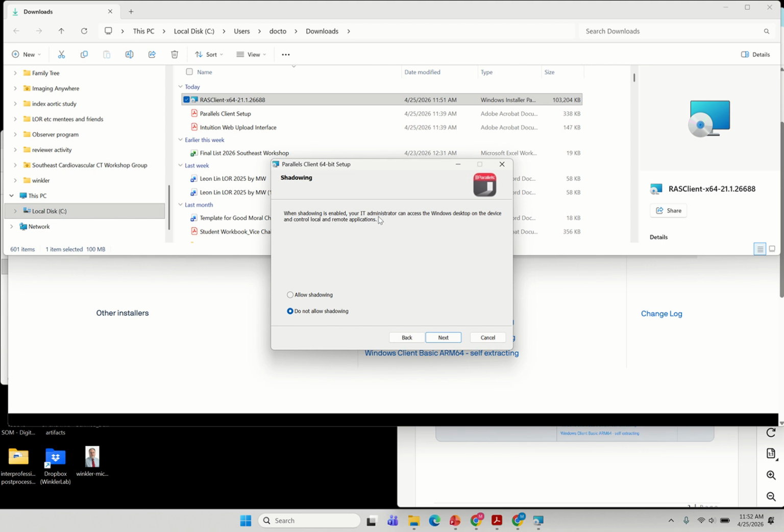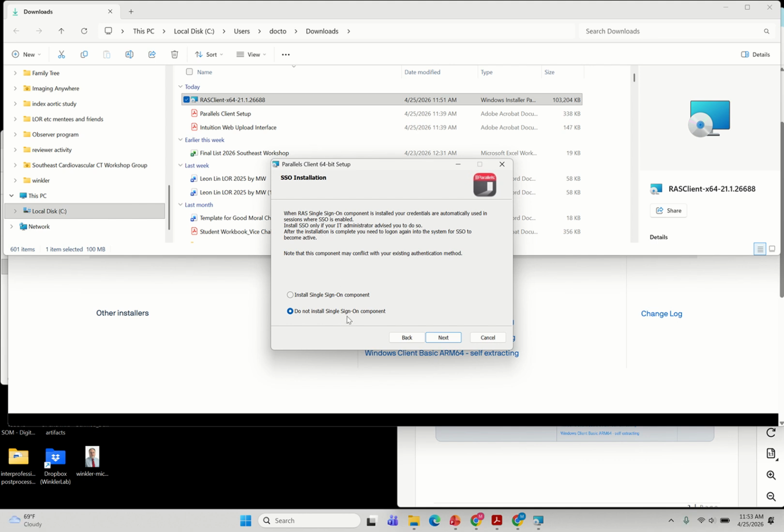When shadowing is enabled, your IT administrator can access. So this you do not need. This is your personal computer, so do not allow shadowing. This RAS single sign-on component is installed, your credentials are automatically used.